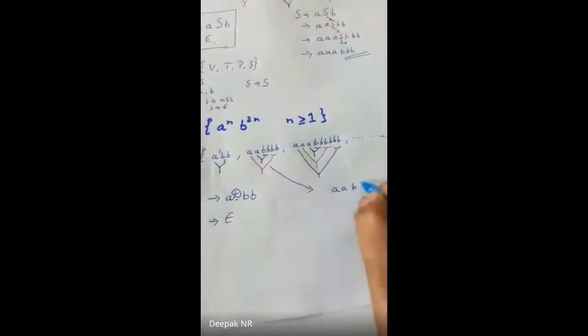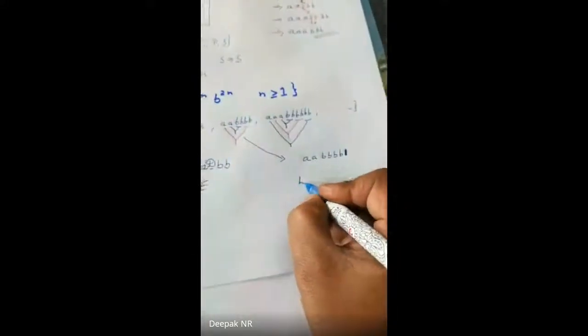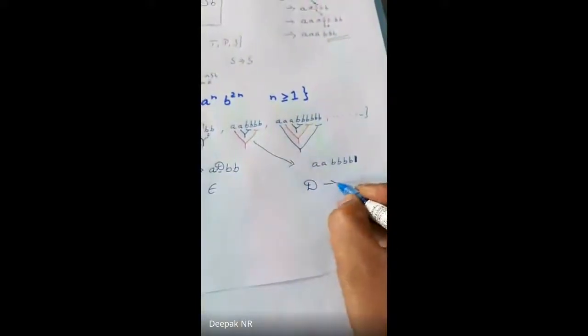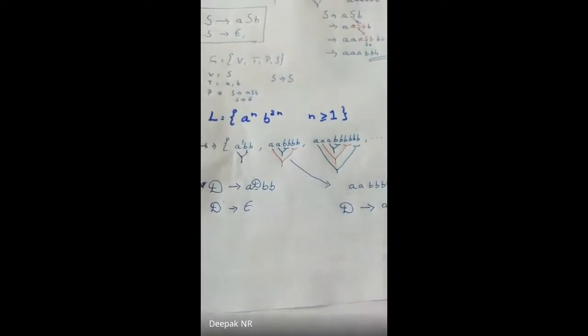Now let me take this as an example: 2 a's, 4 b's. Let me execute this. First and foremost, starting with D. D tends to, I take equation 1, a D BB.